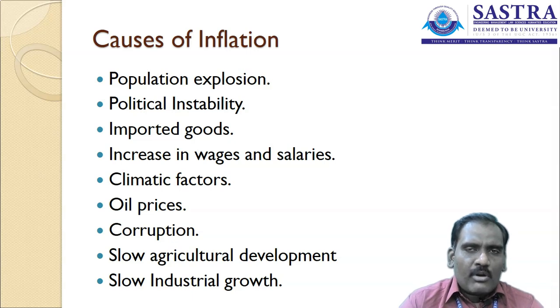And slow agricultural development: if the domestic requirements are not fulfilled by the agricultural sector or the companies manufacturing agricultural products, then we are going to import, and automatically the prices are going to increase. If the prices of all the commodities are increasing in the market, it is an indicator that inflation is also going to increase. In a similar way, slow growth in the manufacturing sector is also a reason. These are the major reasons for inflation.